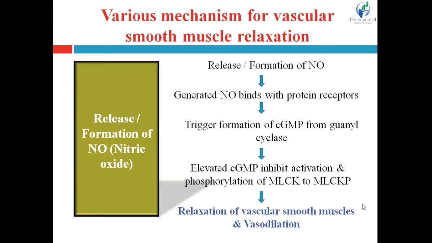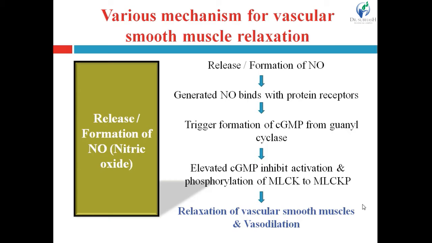Then there is the release and formation of nitric oxide, NO. Now, some agents either stimulate the release of nitric oxide from other sites, or are themselves decomposed into nitric oxide.